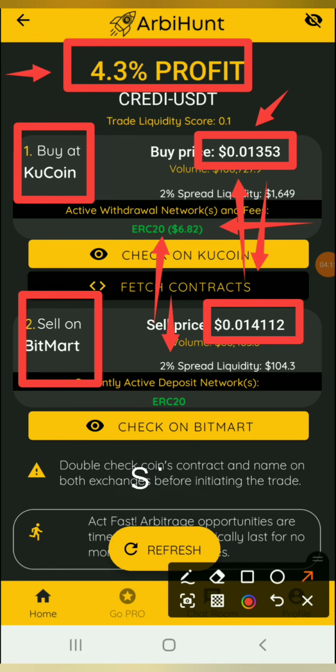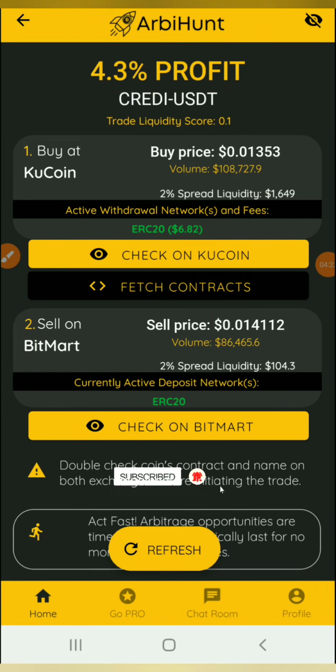All right, and this arbitrage application gives you another cutting edge of bonuses, but you don't get this 4%, or any profit above 2%, if you don't upgrade to Pro. I have upgraded my account to Pro. There's a fee you pay to upgrade your account. They normally charge, I think, $20 per month for the Pro level, and something like $50 for a 3 months plan. When you get to Pro, you're going to see a lot of profit percentages ranging from 12%, 18%, and above, just above 2%.